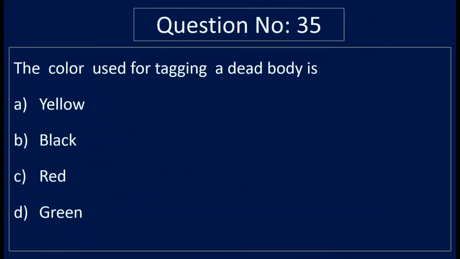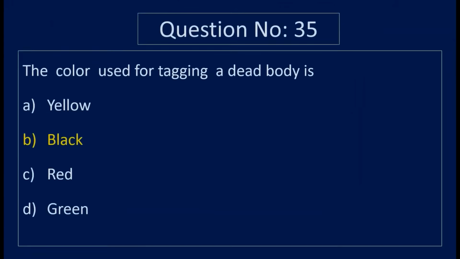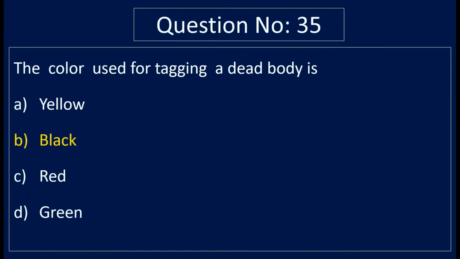Question number 35. The color used for tagging a dead body is option A, yellow. Option B, black. Option C, red. And option D, green. Correct answer is option B, black. The color used for tagging a dead body is black.